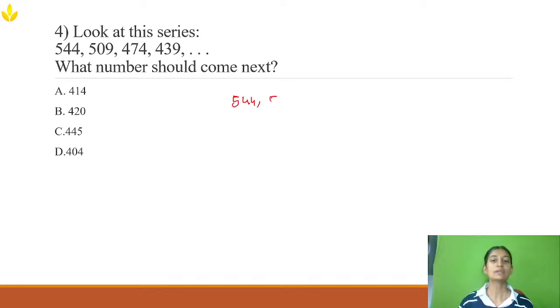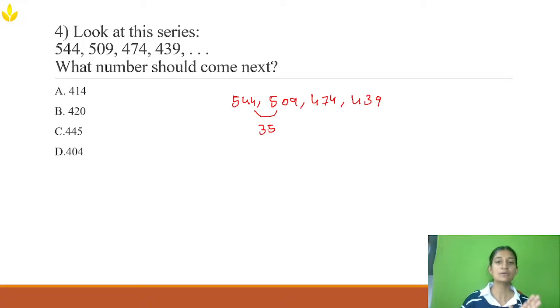One tip is that when the numbers are nearby, mostly it won't be multiplication, it will be addition or subtraction. Now all the numbers are in descending order, from greater to lower. Let's check the difference between 544 and 509. From 544 to 509, 14 minus 9 is 5, and 3 minus 0 is 3, so it is 35. The difference between 544 and 509 is 35.